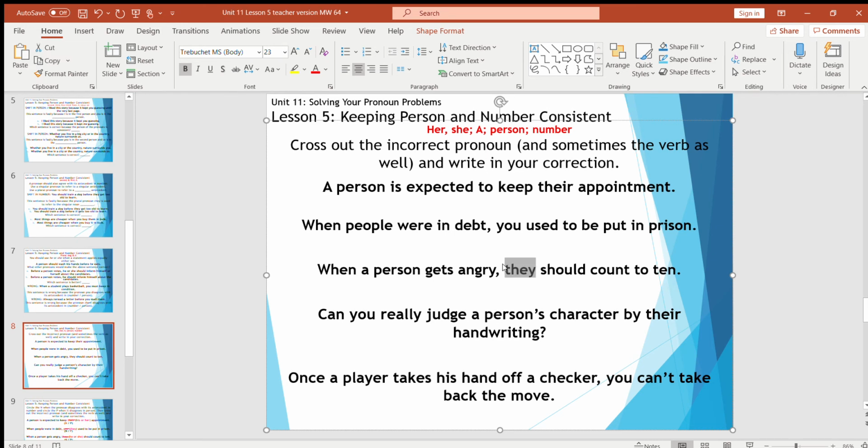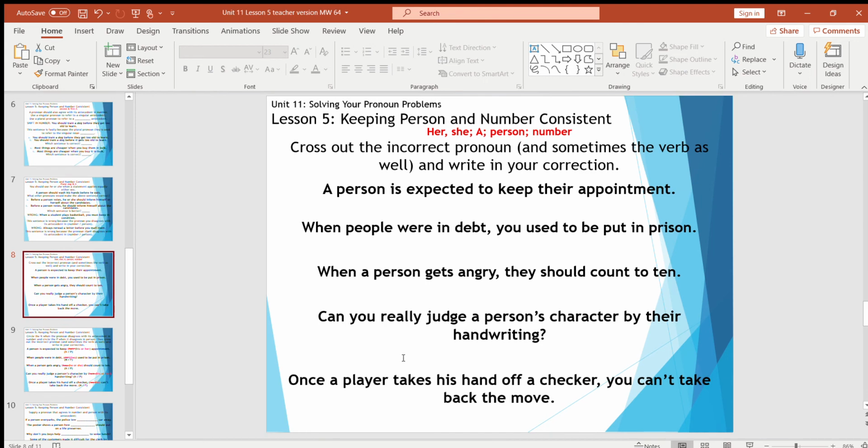"Can you really judge a person's character by their handwriting?" I know this might sound correct, but really it's not, because you and then their and persons, it's all over the place. So what should it be? By his or her handwriting. "And once a player takes his hand off a checker, you can't take back the move." So what should that be, since it's specified it's a he? The you should be he can't take back the move.